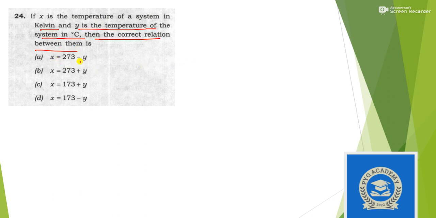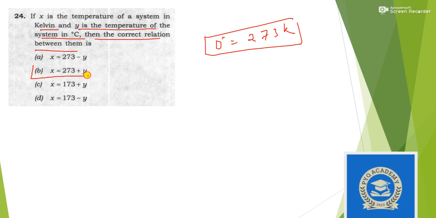It is directly asking the formula itself. 0 degrees Celsius equals 273 Kelvin, so we have to find a relation. X is Kelvin, so X equals 273 plus Y. Yes, this is the correct option.